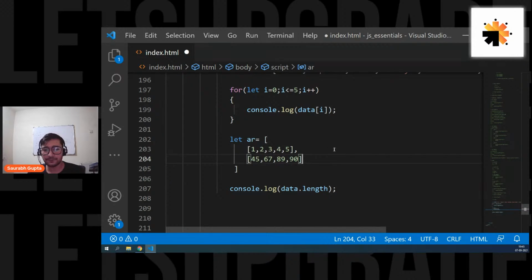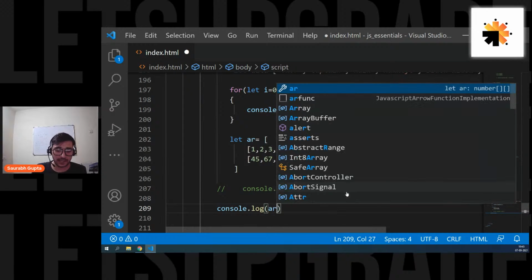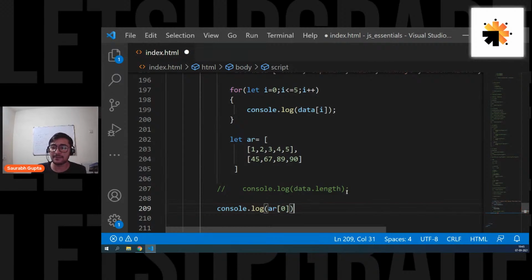How to identify? It's simple. Yes, Maxime, that's correct, buddy. That's correct. How to identify? It's simple. See, if I want to access, if I write AR of 0, that means the first element of AR.